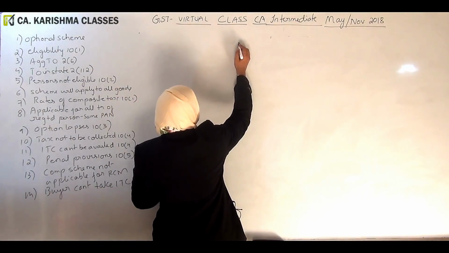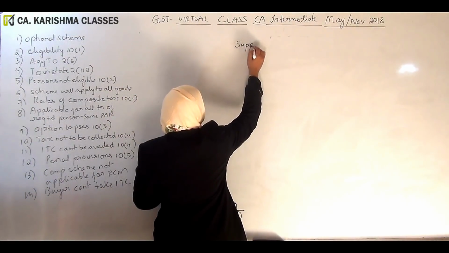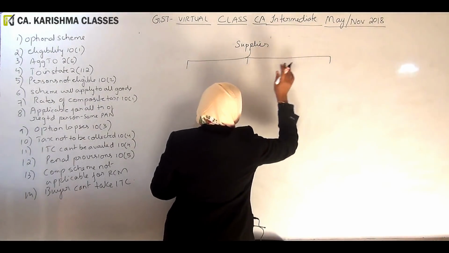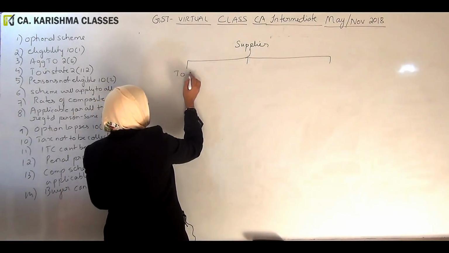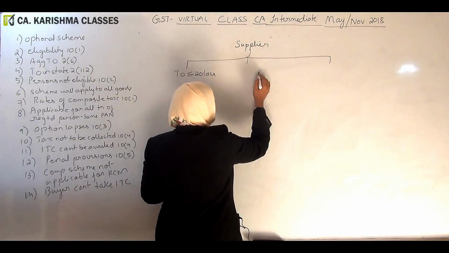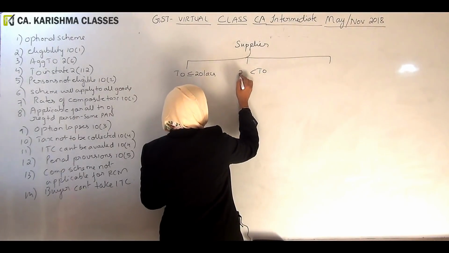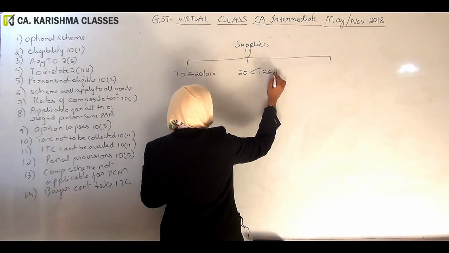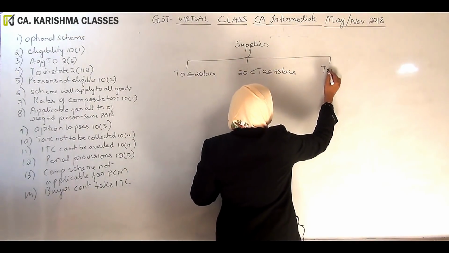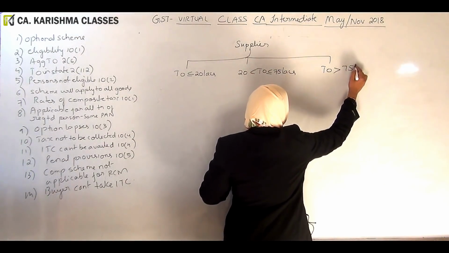When we are talking about the supplier, they can be of three categories: the one whose turnover is less than 20 lakhs, the one whose turnover is greater than 20 lakhs but less than 75 lakhs, and a case where turnover is greater than 75 lakhs.